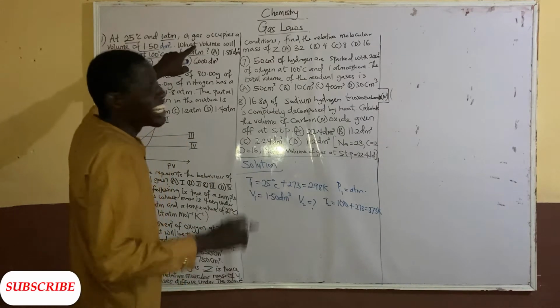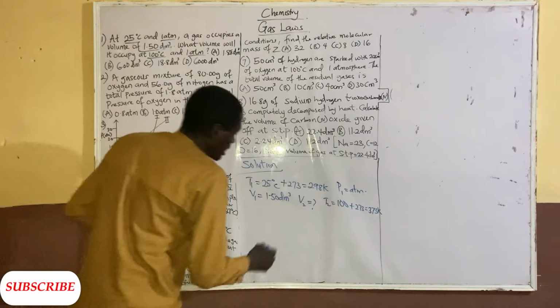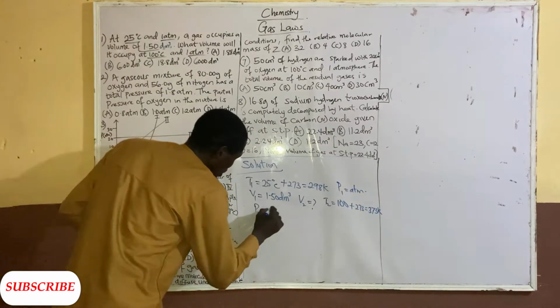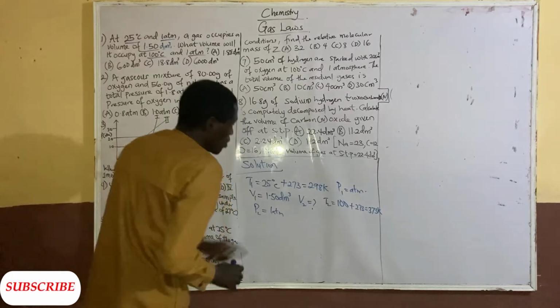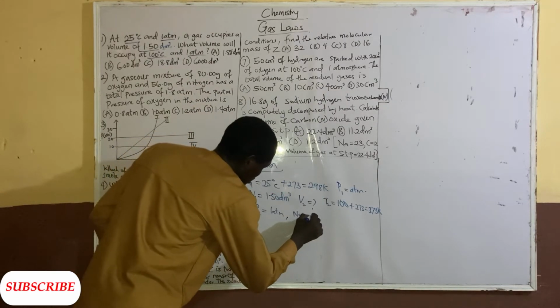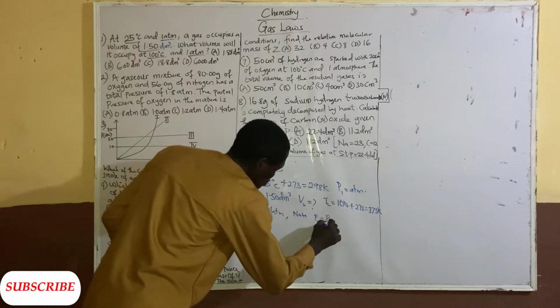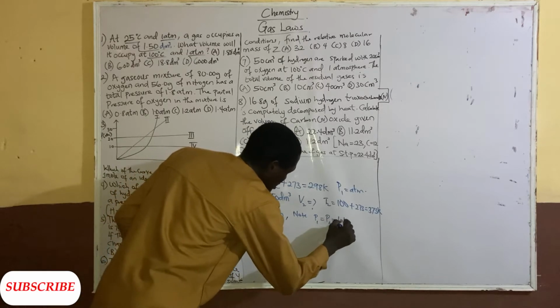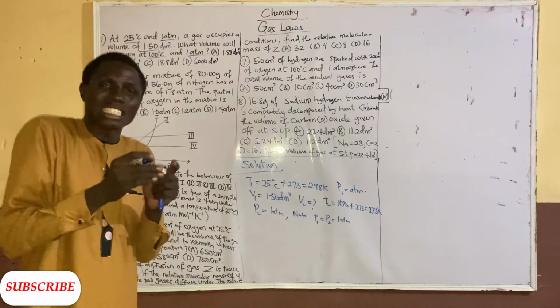Adding 273 to take it to Kelvin, 100 plus 273 is 373 Kelvin. They are saying P2 is also 1 atm. So note here that P1 is equivalent to P2, which is 1 atm. Now which law answers the same thing?